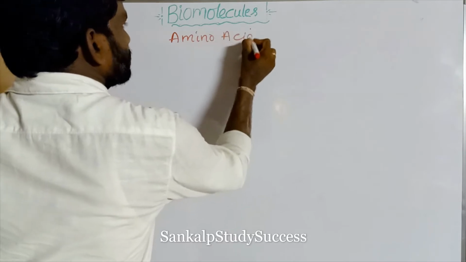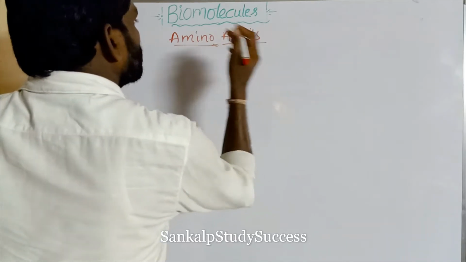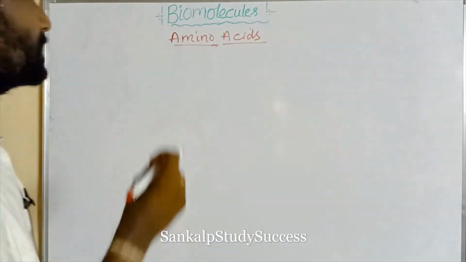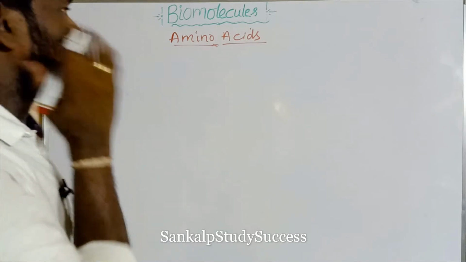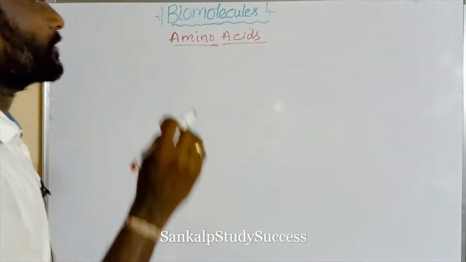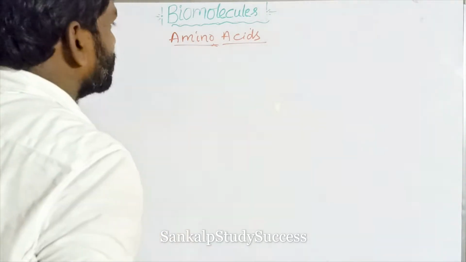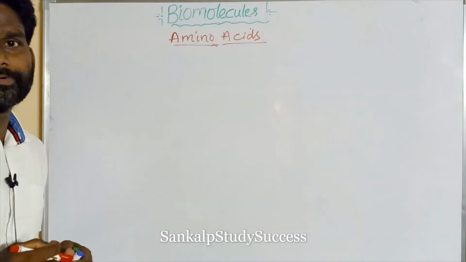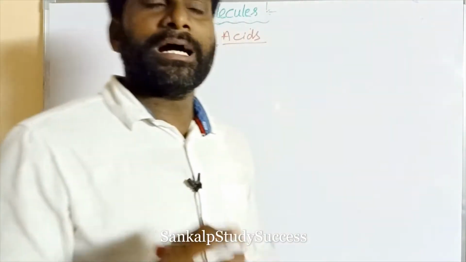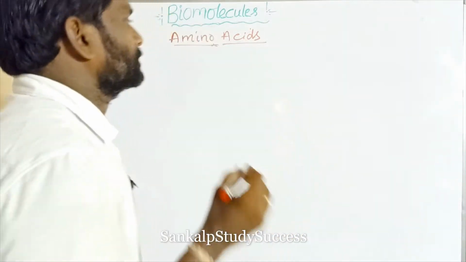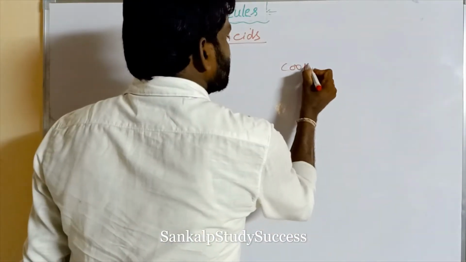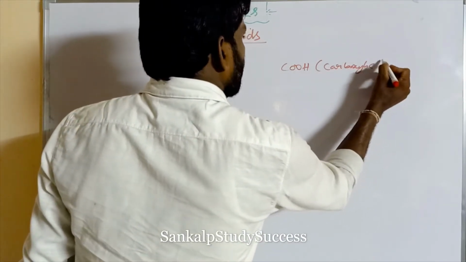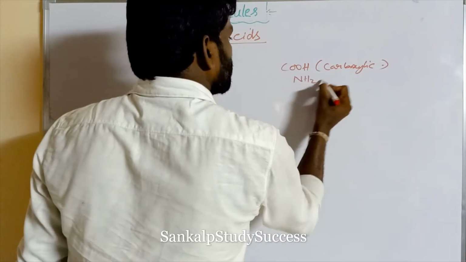Amino acids. This is the monomer of another biomolecule like protein. Amino acids are the monomers of proteins. So proteins are other biomolecules, right? Amino acids are organic compounds which contain both a carboxylic group and an amino group. Carboxylic group means the COOH group, and amino group means the NH2 group.